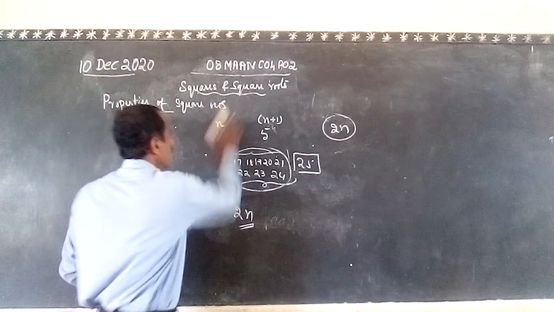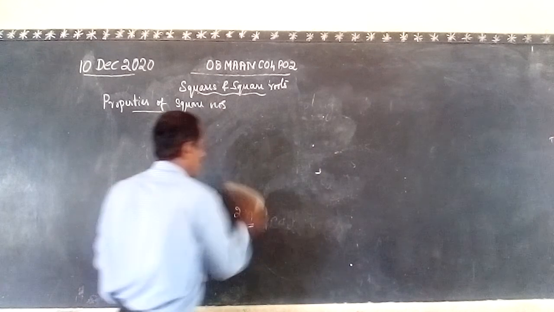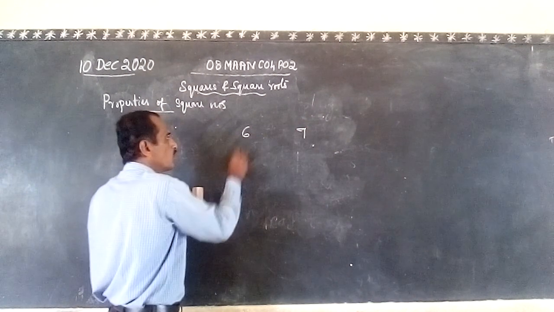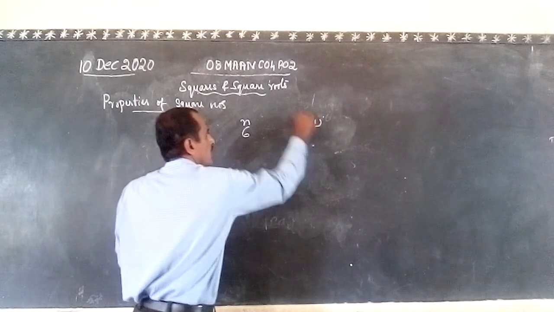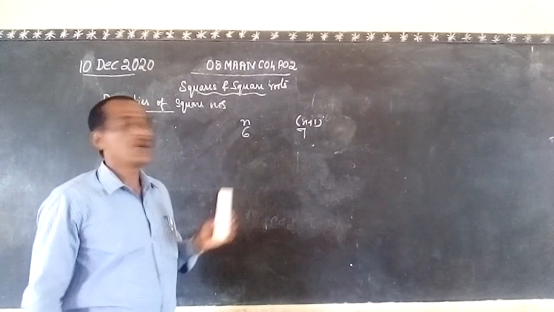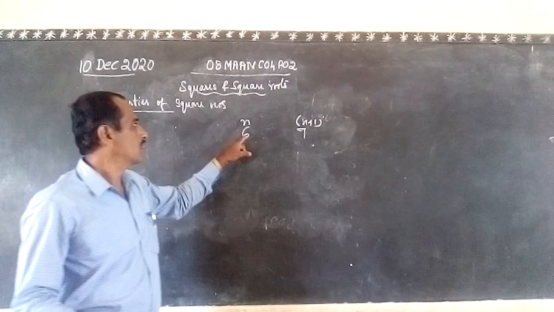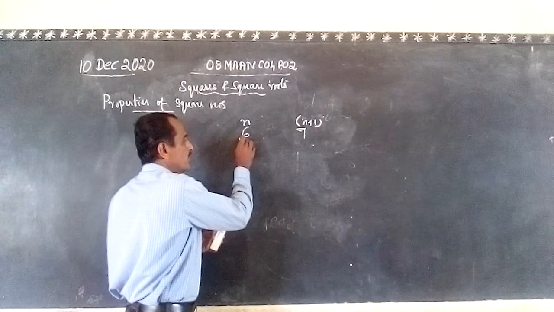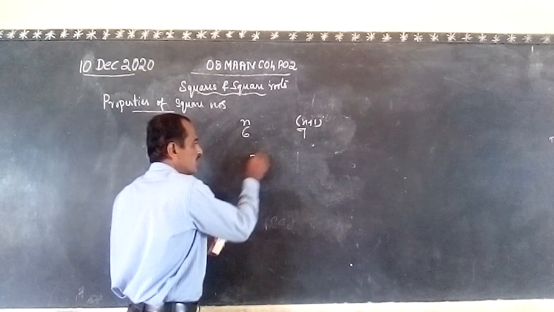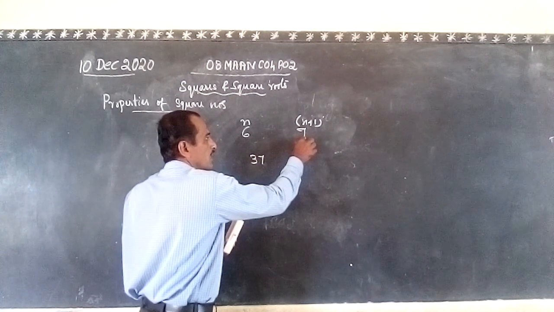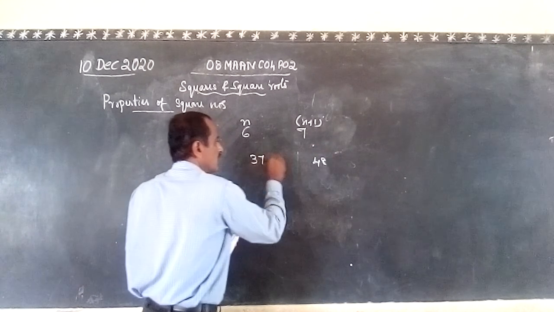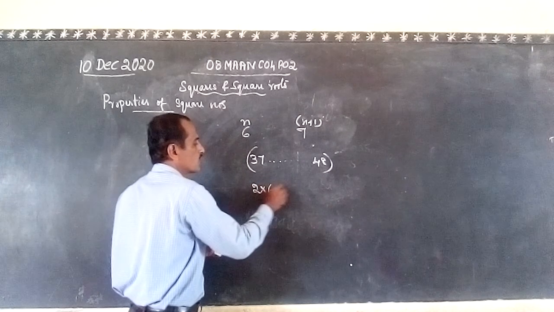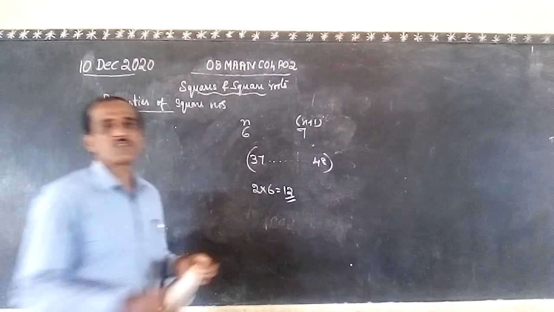Okay. In the same way, what about the non-perfect squares between the squares of 6 and 7? Here this is n, and this is n plus 1. The perfect square of 6 is 36, and the perfect square of 7 is 49. The non-perfect squares are 37 up to 48. How many numbers are there? 2 times this, that means 2 into 6, 12 numbers are there. Total 12 numbers are there.